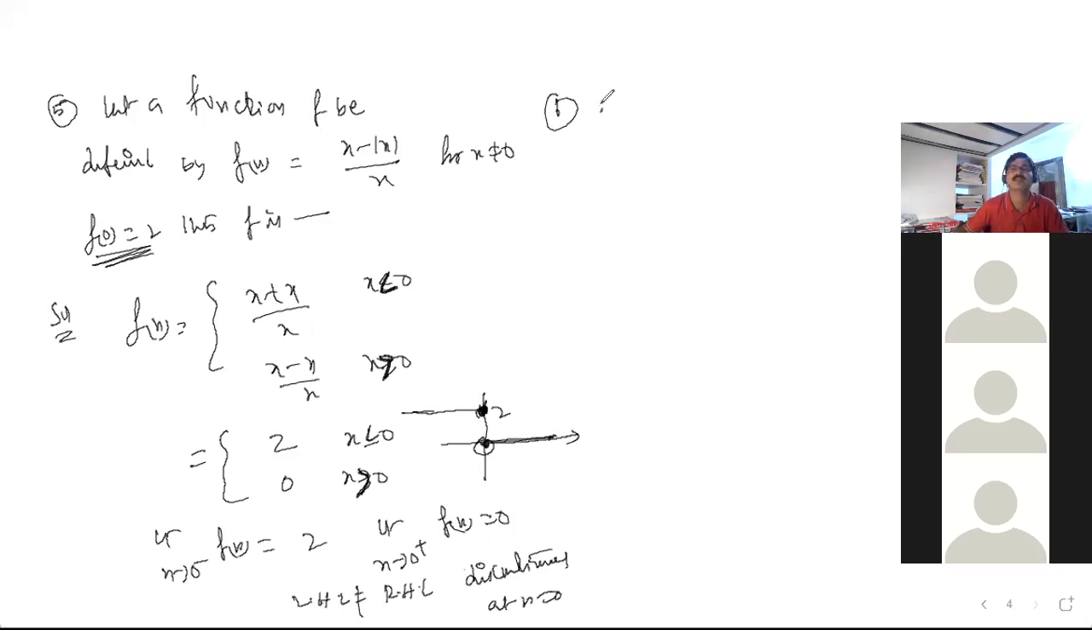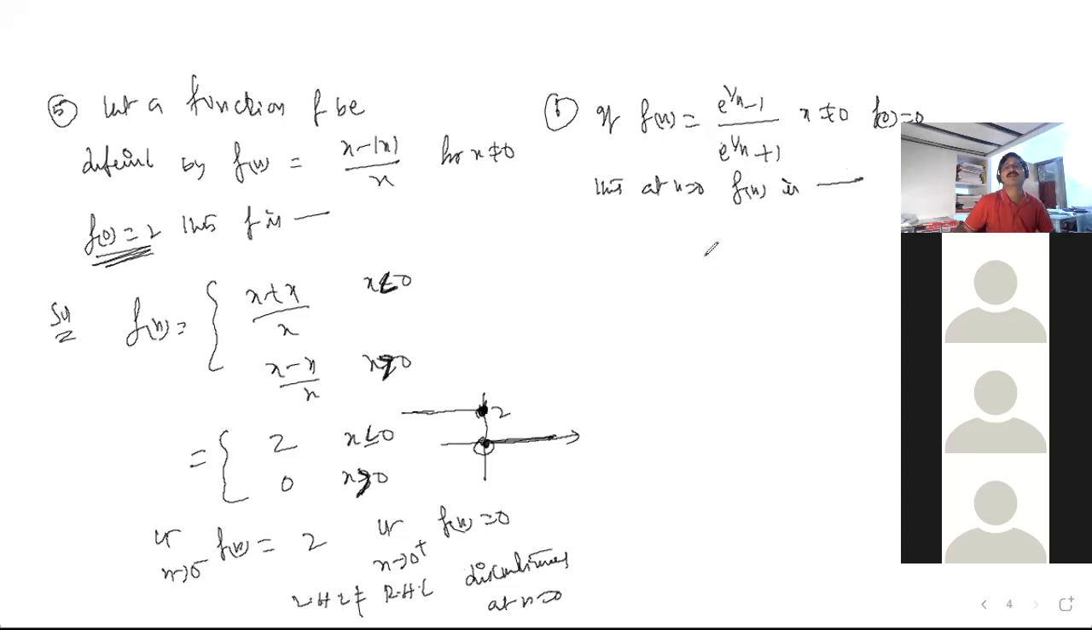Tell about this, Nana. Look, friends, f of x. Sir, I am giving many examples so that you don't get confused. f of x is equal to e to power of 1 by x minus 1, by e to power of 1 by x plus 1, when x is not equal to 0. f of 0 is equal to 0 also. He is asking, at x is equal to 0, f of x is dash. So what are we supposed to do here, Nana? Since 1 by x is there, you have to use the LHL, RHL concept. Limit x tends to 0 minus of e to power of 1 by x minus 1 by e to power of 1 by x plus 1.